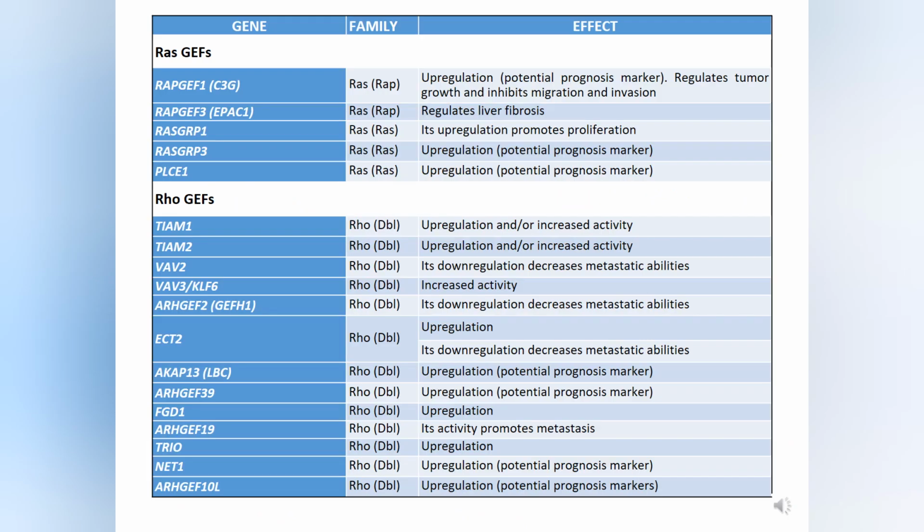In this table, we summarize some of the Ras and Rho GEFs whose expression is altered in liver cancer and that have a function in this type of cancer. For example, among the Ras GEFs, it should be mentioned C3G, and among Rho GEFs, Tiam1, 2, ARHGEF, P-REX and BAP2 and 3.